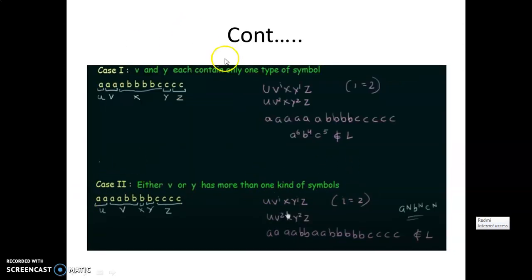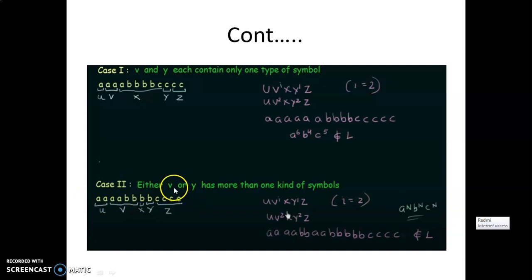This is the next case. This first case we have already seen. The next case is here. In the first case, what we have seen is that V and Y each contain only one type of symbol. The second case is where either V or Y has more than one kind of symbol. Means what? This is our string, where the pumping length P we have considered as 4. So 4 times A, 4 times B, 4 times C. Now we have to divide this string into 5 parts.